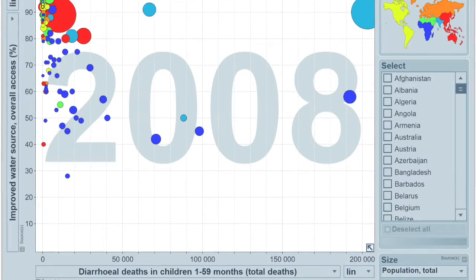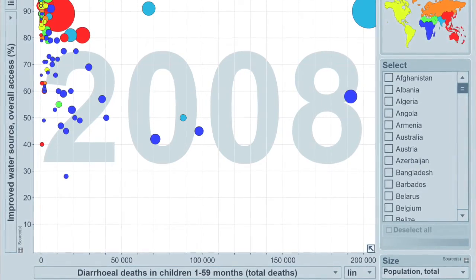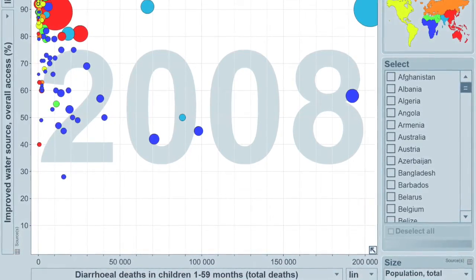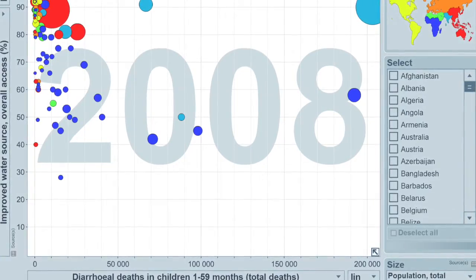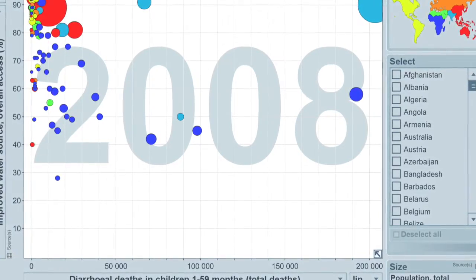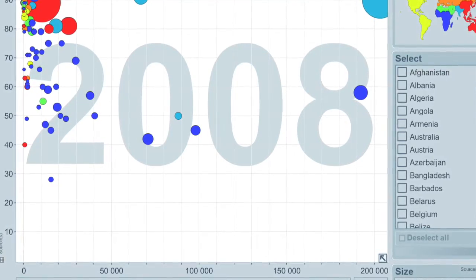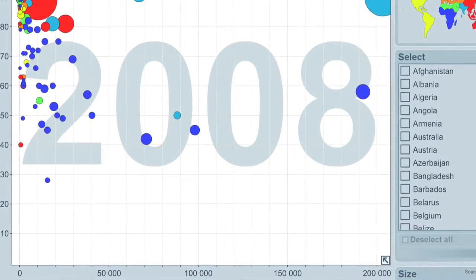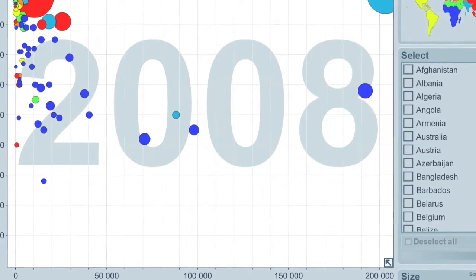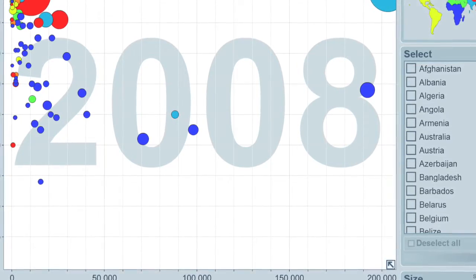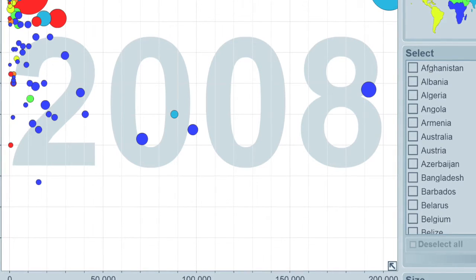First, we looked into the data on diarrheal deaths. Unfortunately, Gapminder only has information on diarrheal deaths in children during the year 2008. This obviously would give us extremely limited information because we have no other data to compare it to. Moreover, we found a similar problem with drowning deaths in that there was no data at all for drowning. Therefore, the rest of this video will be exploring the effects that improved water access has on both malnutrition and on malaria.